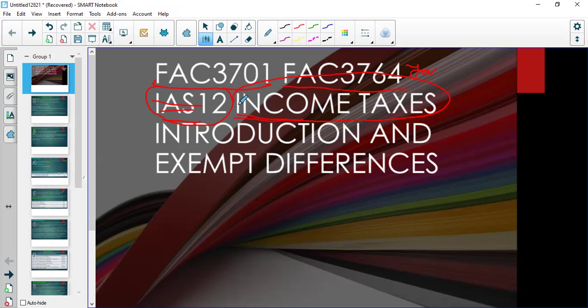Because a lot of conversation takes place in the lower levels about deferred tax, but you are going to see deferred tax when you come to third level. And so welcome to third level. We're going to introduce you to income taxes, and income taxes is the standard that also includes deferred taxes.